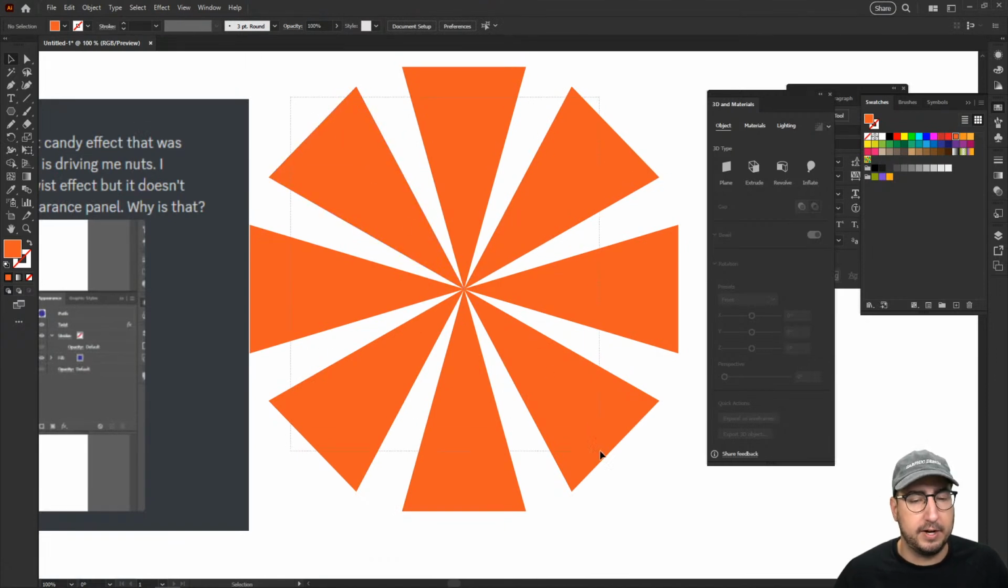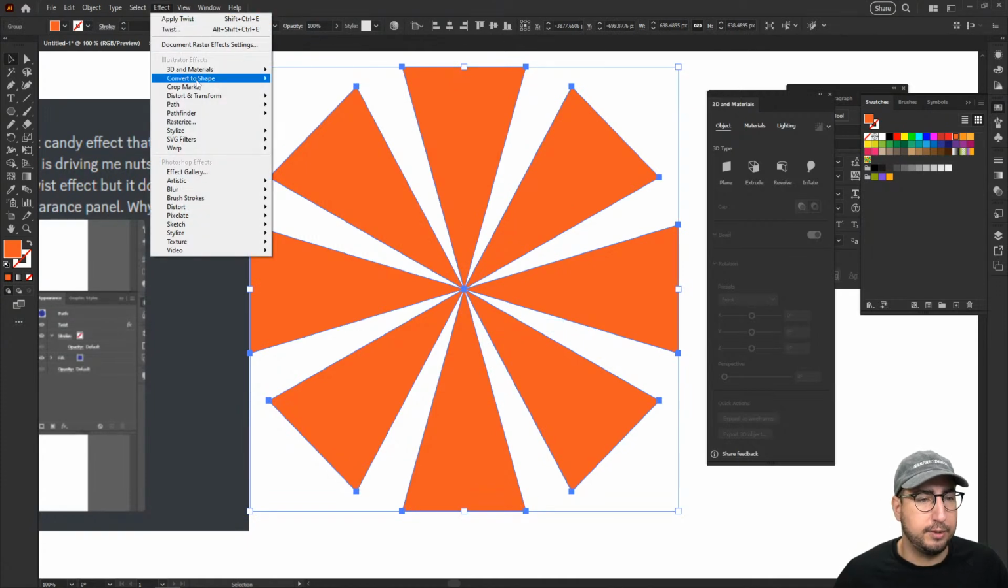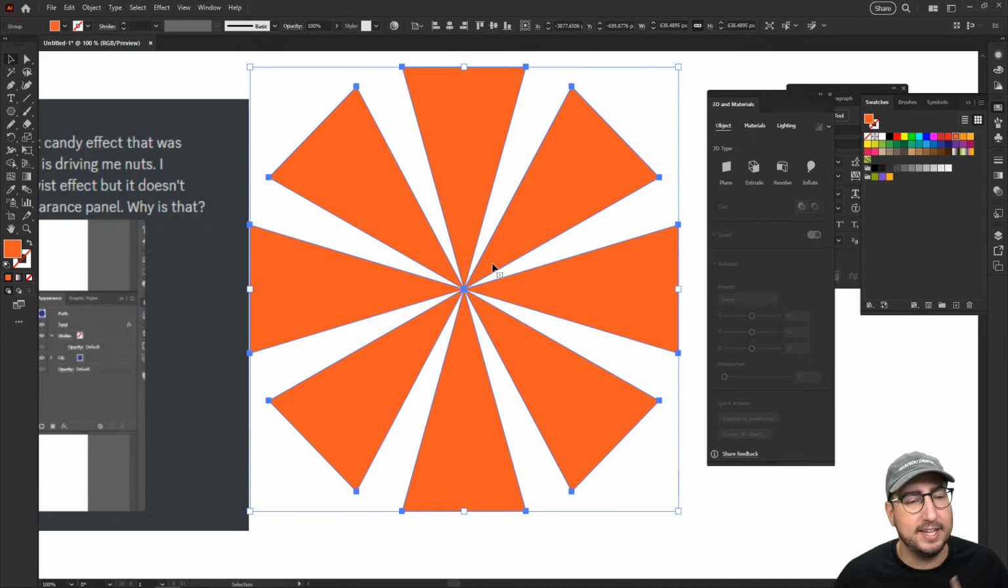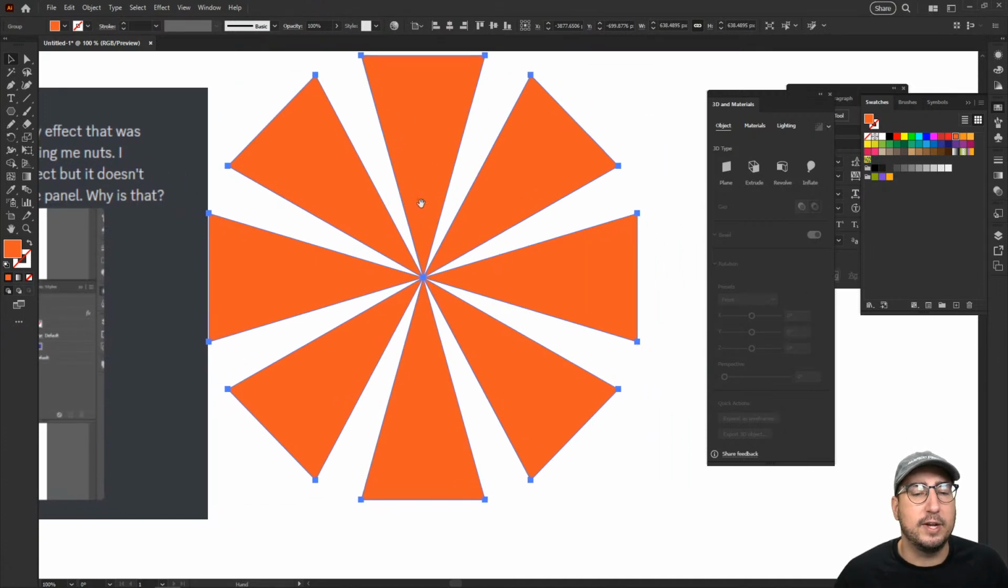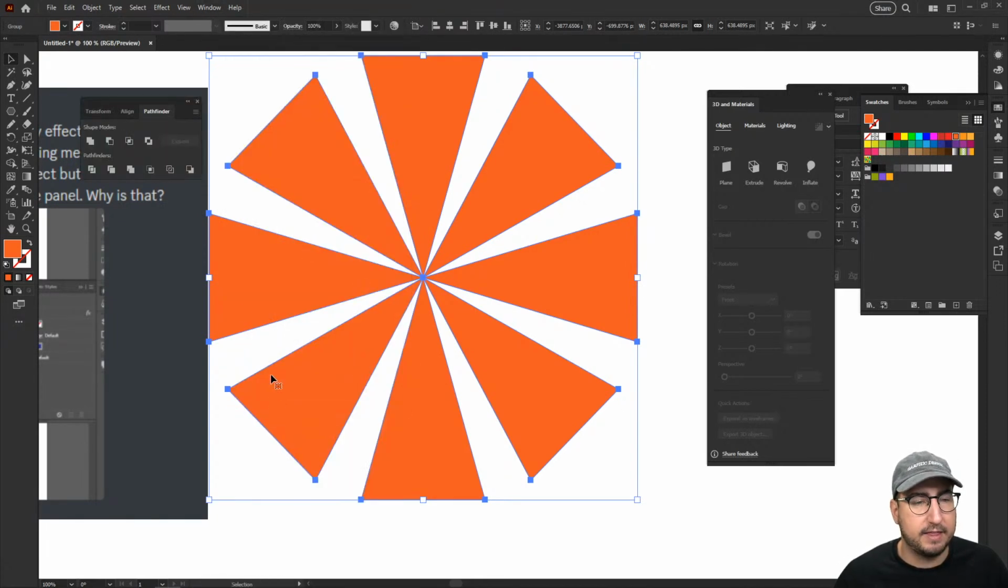Now, this is where it gets fun. So now you select all of these pieces, hit Control G or right click and go to Group, and then go back to your effect, distort and transform, twist. Oh, it's very much doing something wrong. I know what I've done. Instead of grouping these, we need them all to be one shape. So I'm going to go to Window, then Pathfinder, and click right here on Unite. So now they are all one shape.